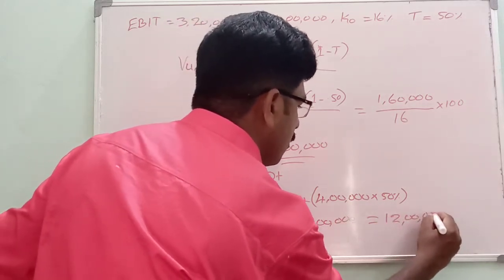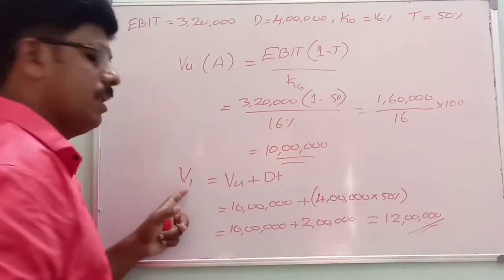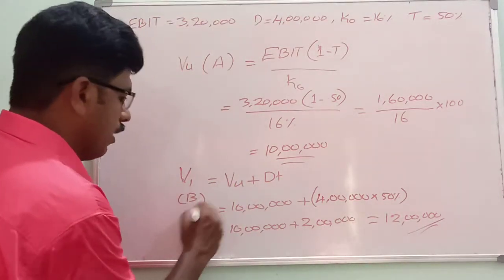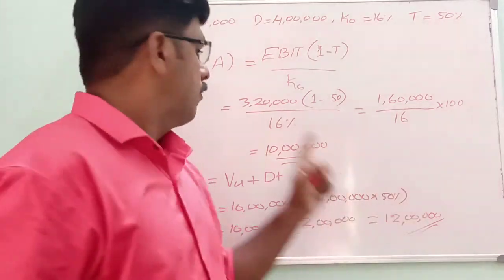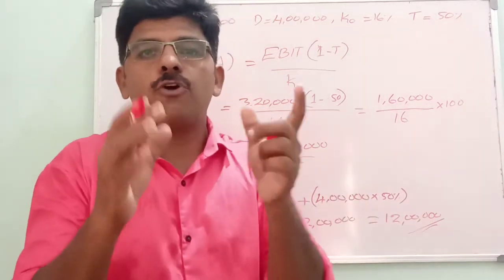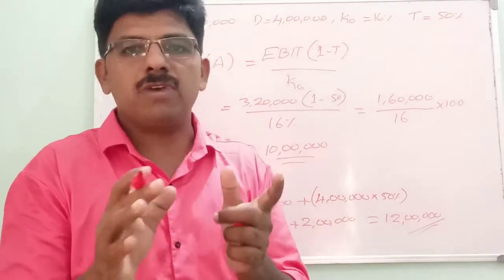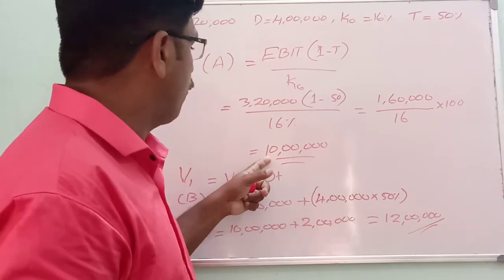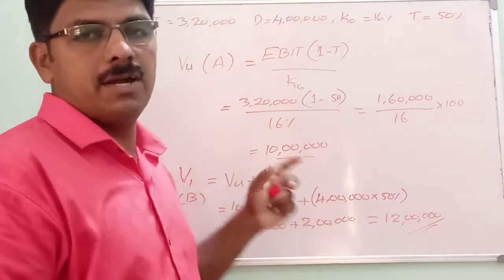Total value of levered firm B is equal to 12 lakh. Value of unlevered firm A is equal to 10 lakh. Okay, so when corporate taxes are assumed to exist, value of the firm is here in the case of A, unlevered firm.